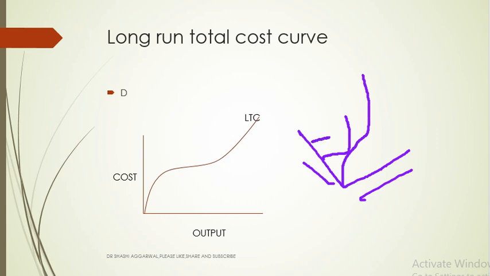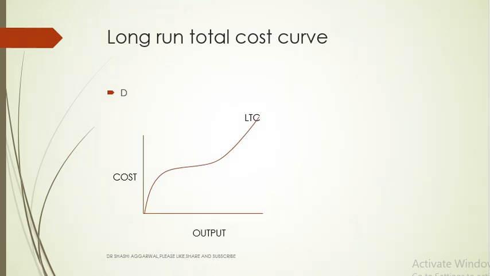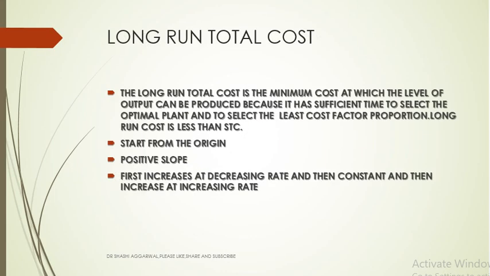Long run total cost can never be more than the short run total cost. The long run total cost is the minimum cost at which the level of output could be produced, because it has sufficient time to select the optimum plant size and to select the least cost factor combination. Long run total cost is always less than the short run total cost.